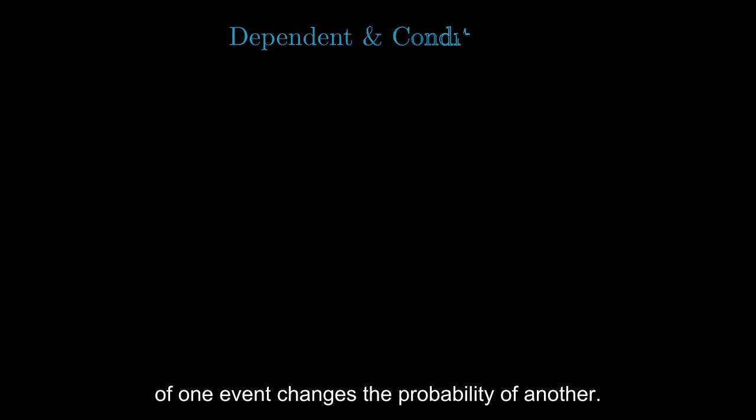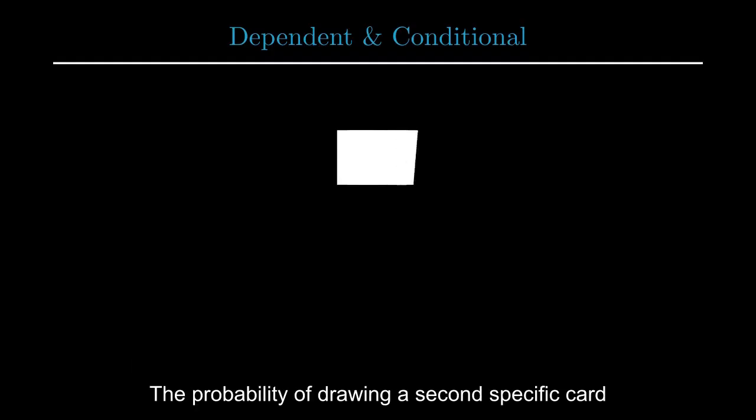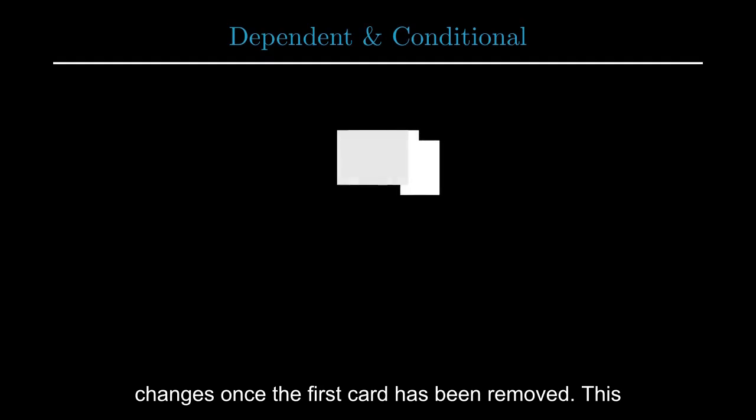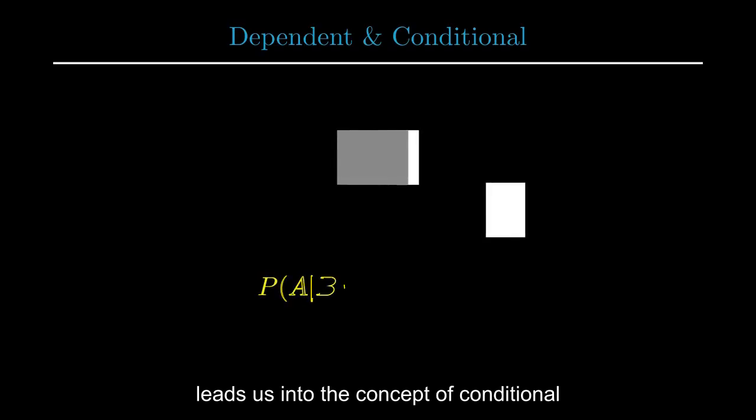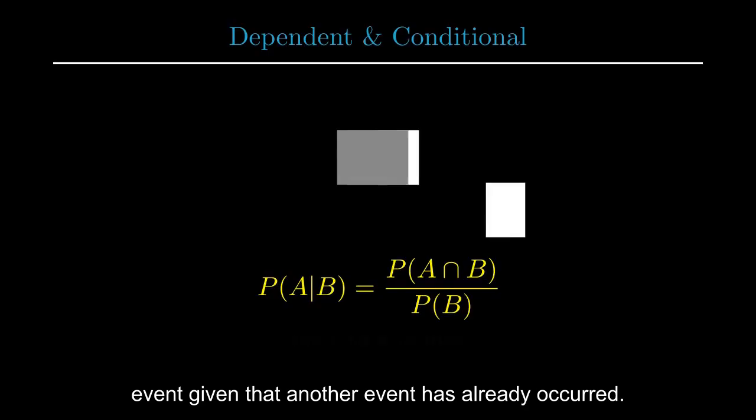In contrast, dependent events are linked. The outcome of one event changes the probability of another. Drawing 2 cards from a deck is a classic example. The probability of drawing a second specific card changes once the first card has been removed. This leads us into the concept of conditional probability, which calculates the probability of an event given that another event has already occurred.